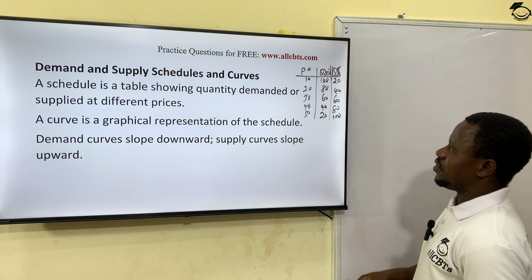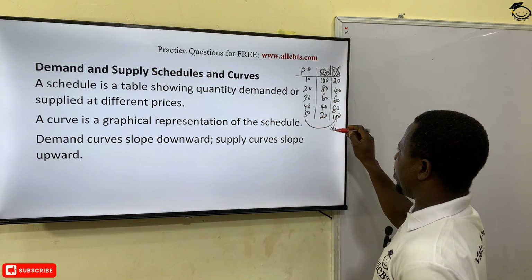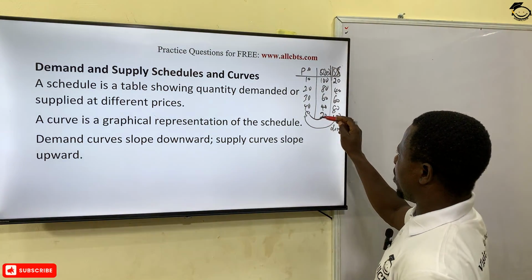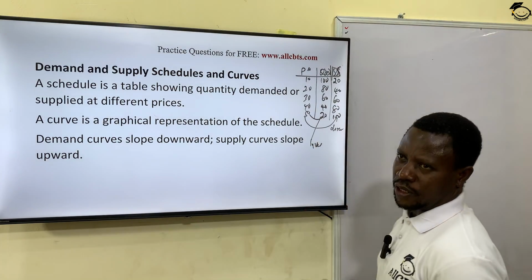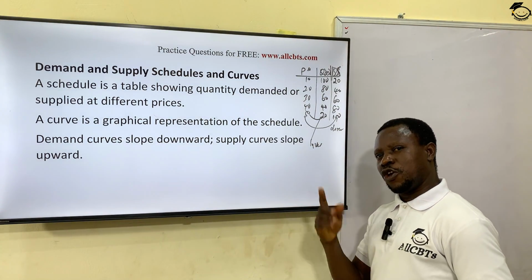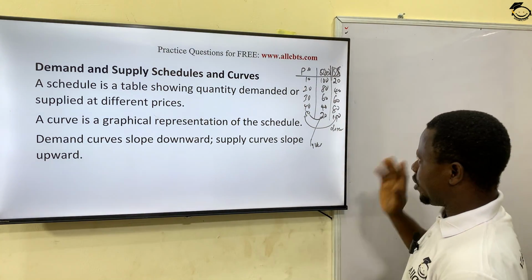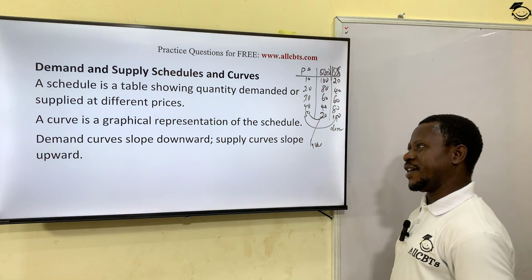So the relationship between price and quantity supplied is a direct relationship. Between price and demand, it is inverse: as one is going up, the other is coming down. For supply, they were both going up or both going down.